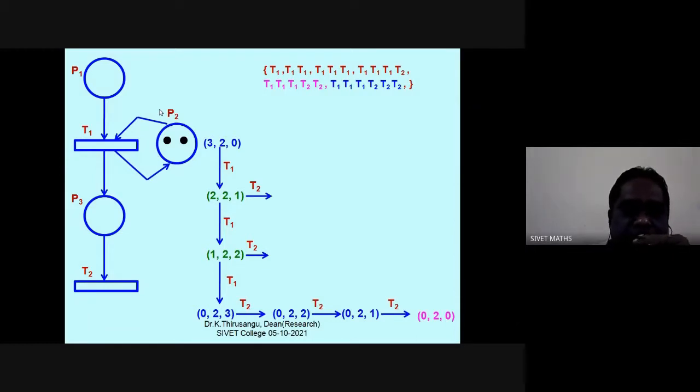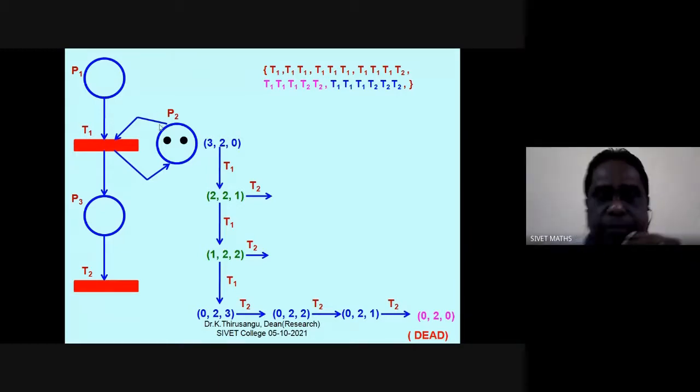There is no possibility of firing. T1 is also not eligible. T2 is also not eligible. Therefore, this marking is called a dead marking. This marking is called a dead marking.